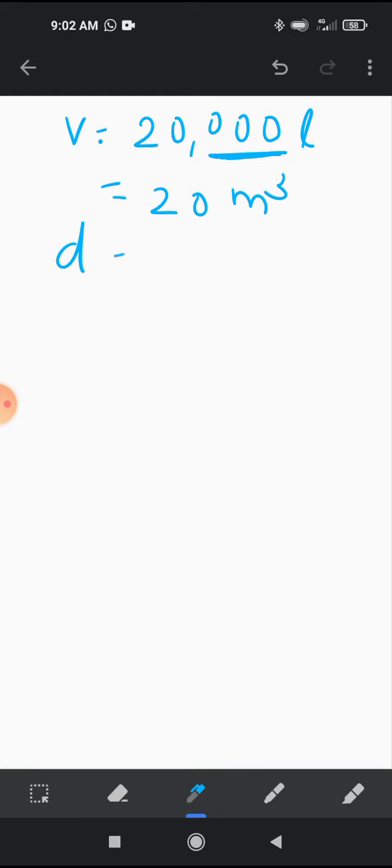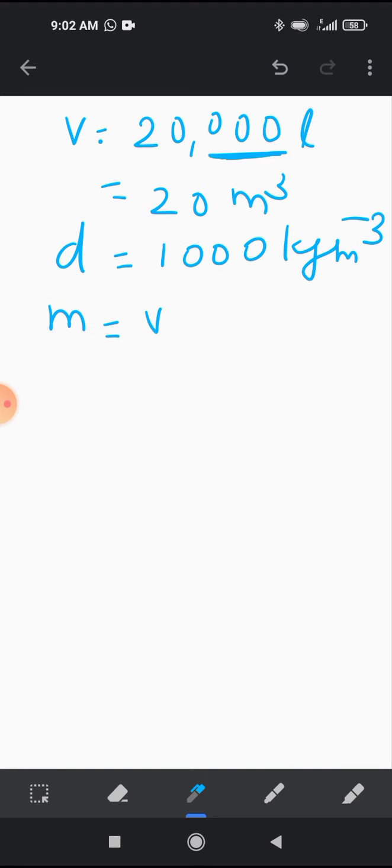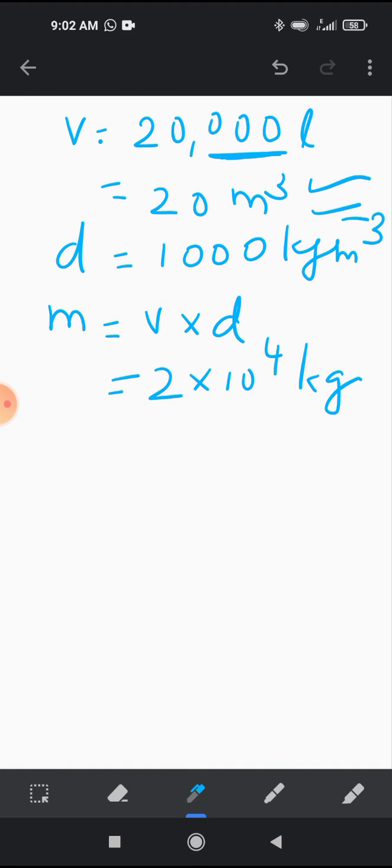Then density of water is given as 1000 kilogram per meter cube. So mass of water we can find out: volume into density. So 2 into 10 to the power 4 will be the answer, that many kilograms mass of water.